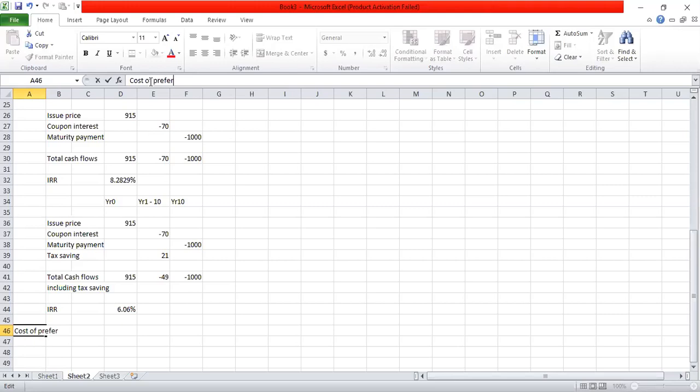Cost of preference shares. Let's first put the assumption. Assume that preference shares are irredeemable.